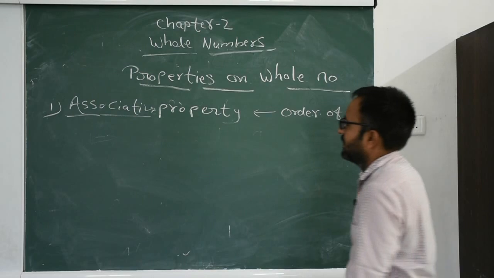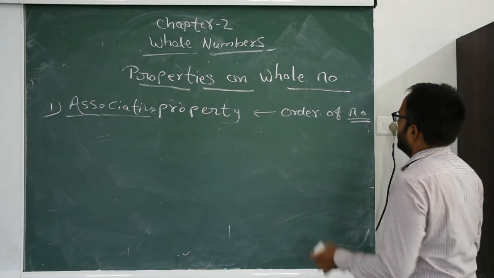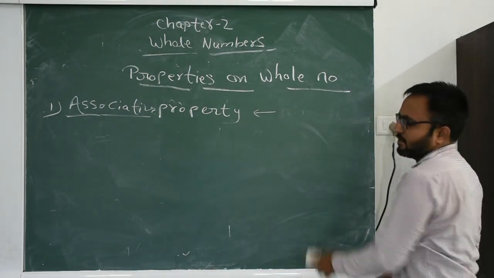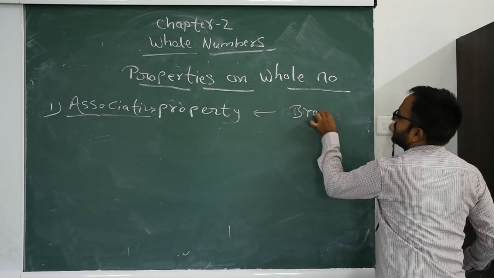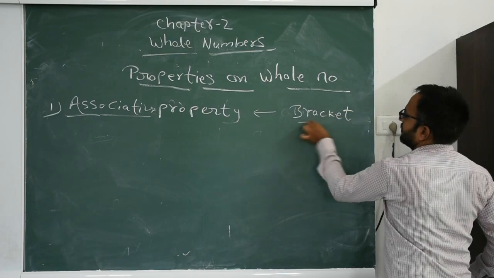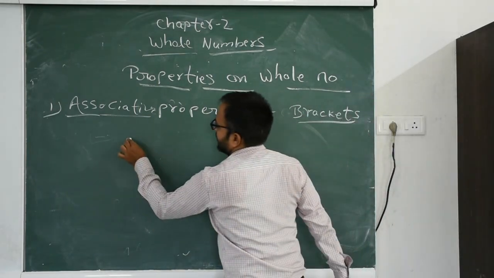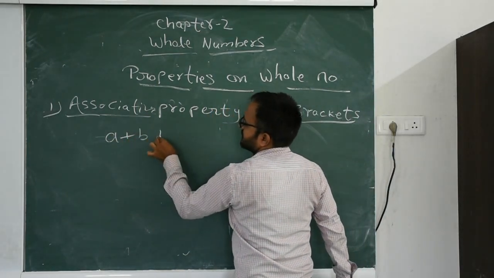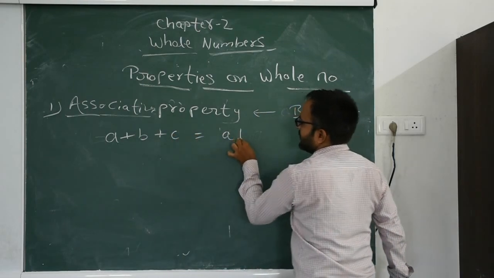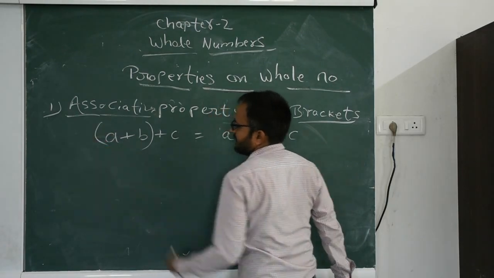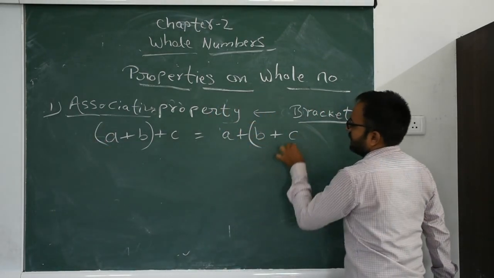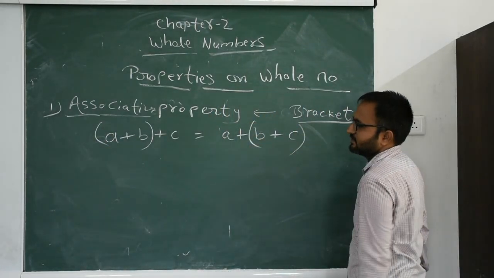Associative property. In associative property, we talk about changing brackets, like a plus b plus c equal to a plus b plus c. We make a pair a plus b, and here we make a pair b plus c.